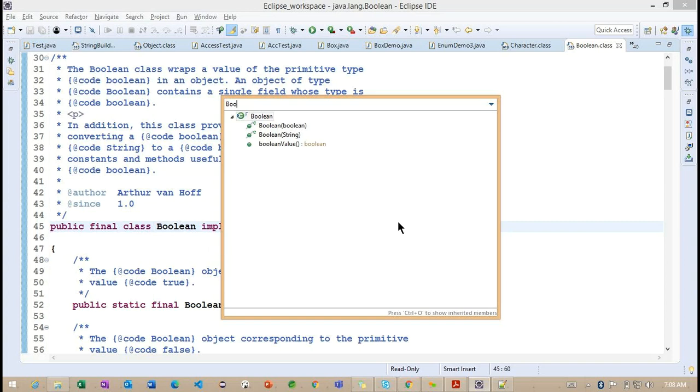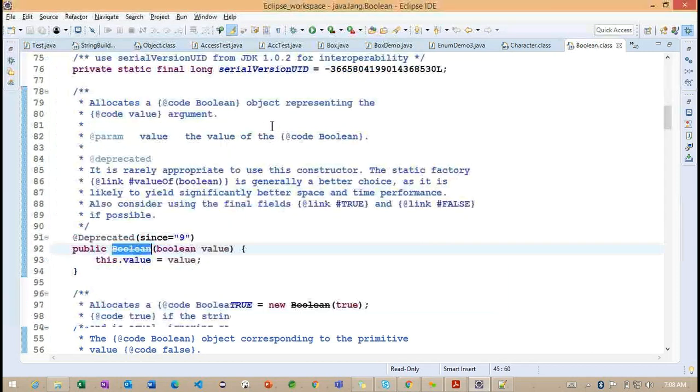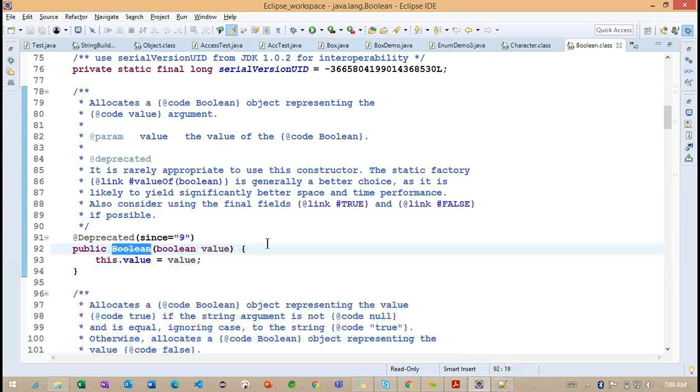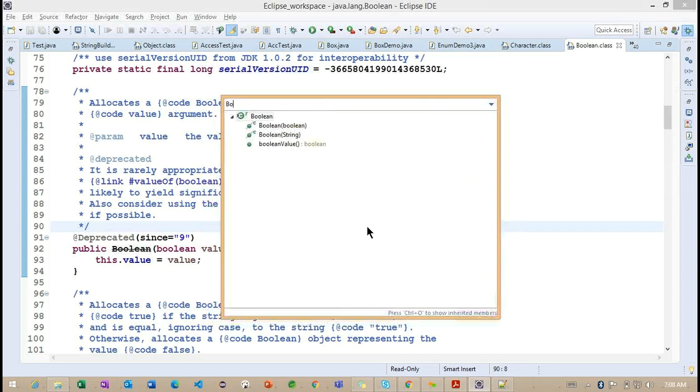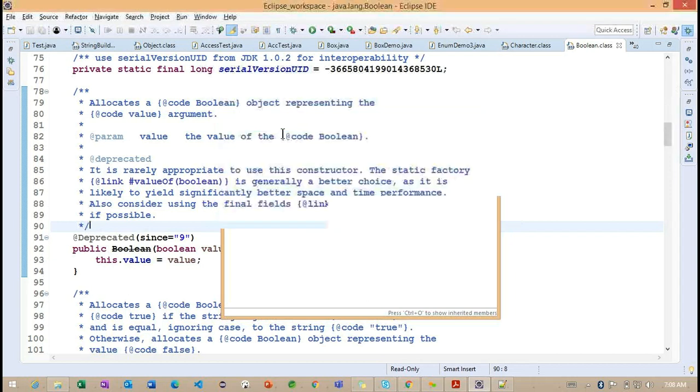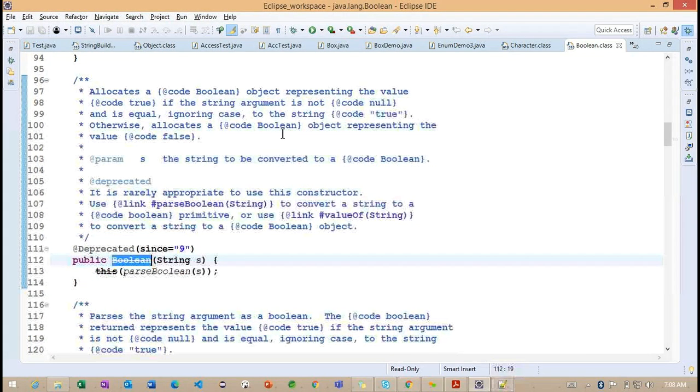Back to our Boolean class. Inside this Boolean class, we are having two constructors. The first constructor is expecting a primitive value, and the other constructor is expecting a String. If I'm going to pass this String here, what happens internally?